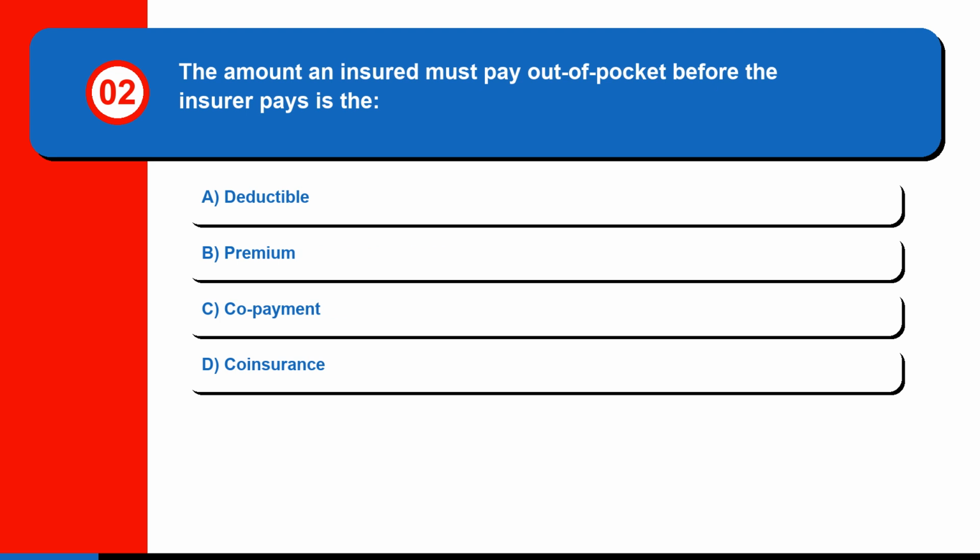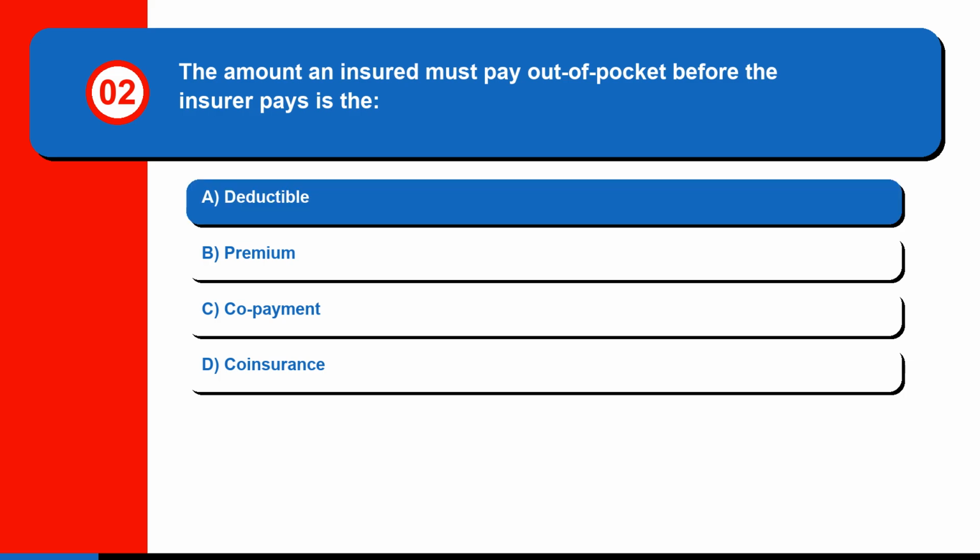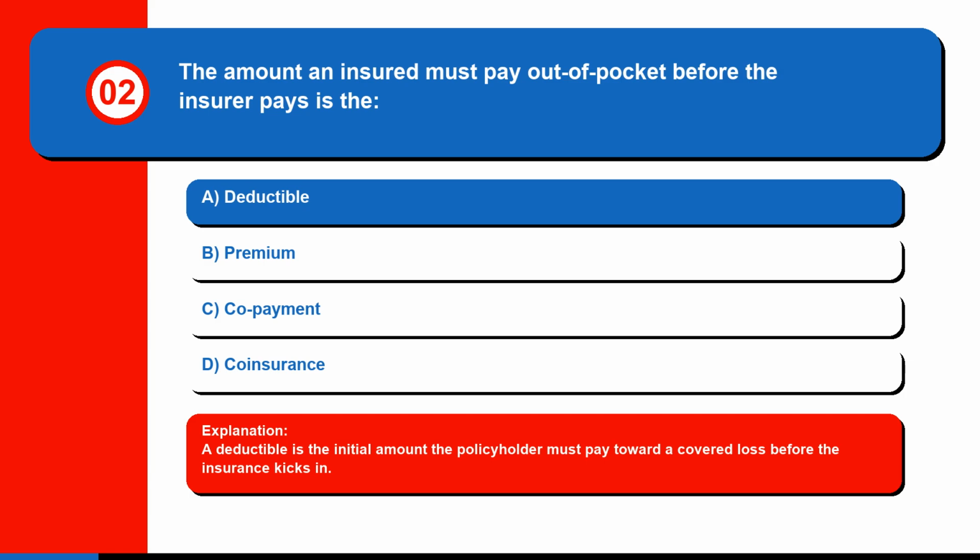Question 2. The amount an insured must pay out of pocket before the insurer pays is the: A. deductible, B. premium, C. copayment, or D. coinsurance. The correct answer is A, deductible. A deductible is the initial amount the policyholder must pay toward a covered loss before the insurance kicks in.